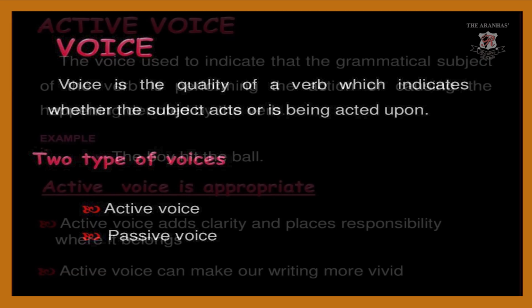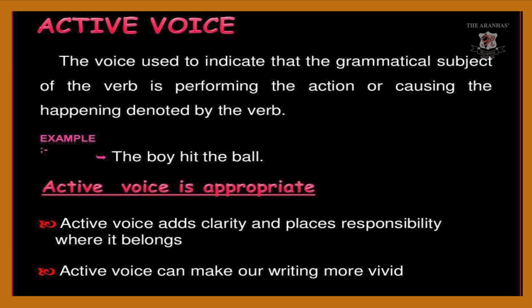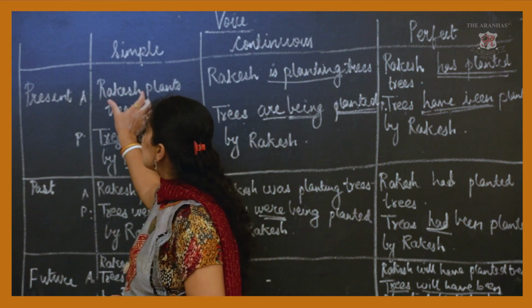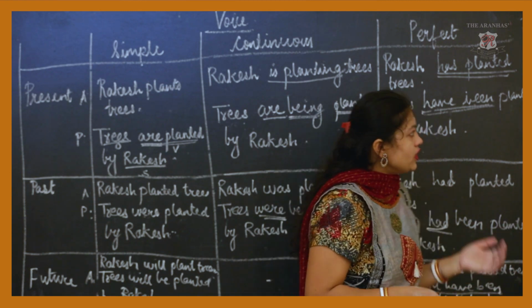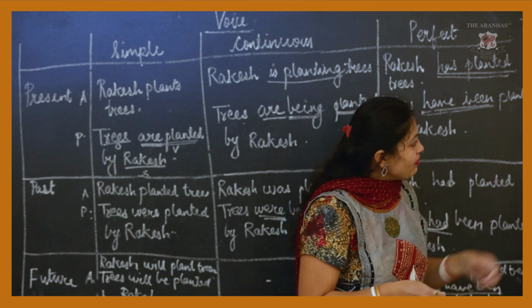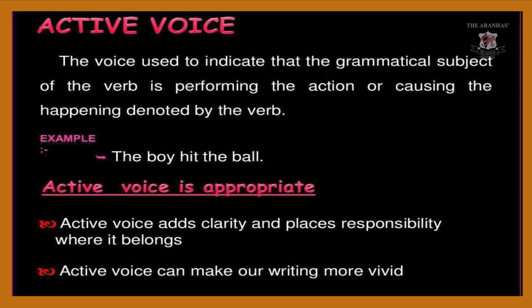Now, active voice is the voice used to indicate that the grammatical subject of the verb is performing the action or causing the happening denoted by the verb. So when the subject is responsible for the action, we say it is active voice. They have given the example, the boy hit the ball. So the act of hitting is being done by the boy. The boy hit the ball. Now, active voice adds clarity and places responsibility where it belongs.